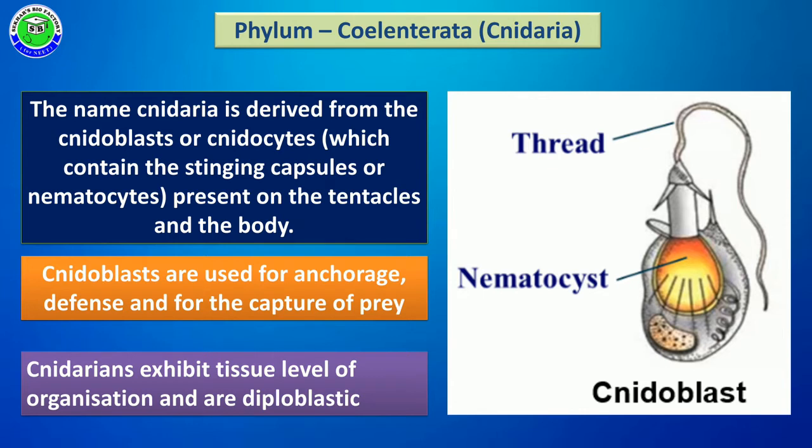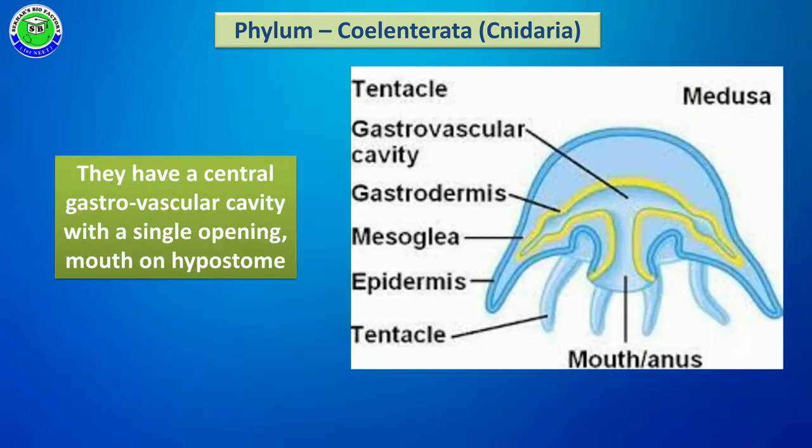Cnidarians generally show tissue level of organization, because many cells become tissues, and due to having tissues in their body, these coelenterates or cnidarians show tissue level of organization. During embryonic development, these members have two germ layers, so all coelenterates belong to diploblastic animals.